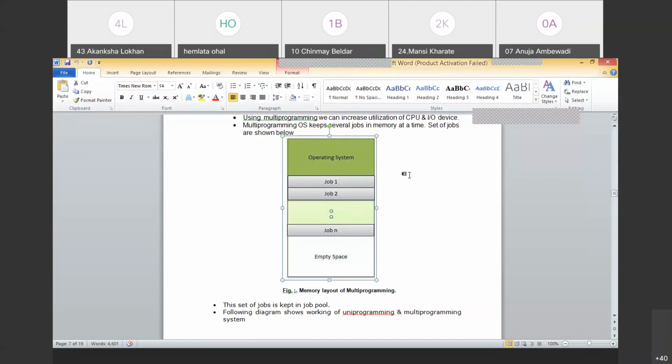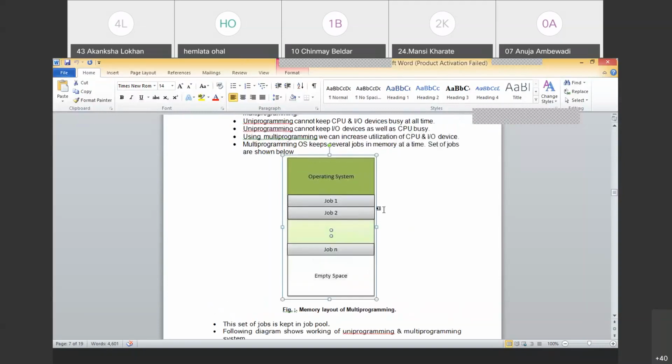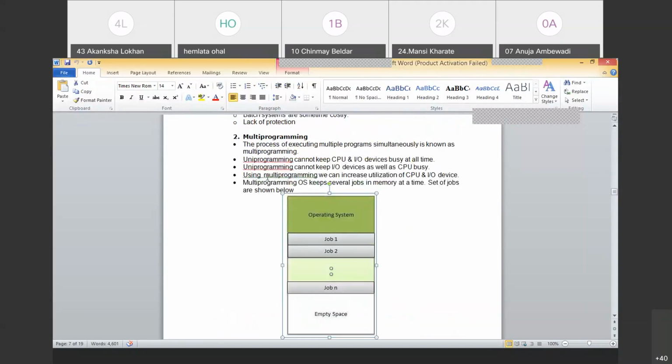As and when jobs come to the system, they are submitted to the operating system without waiting for execution. Remember that we are speaking of a single processor but multiple programs. A single CPU is handling multiple programs at a time. What is the use of it? Using multi-programming we can increase the utilization of the CPU. Uni-programming means a single program cannot keep the CPU and IO devices busy at all times.